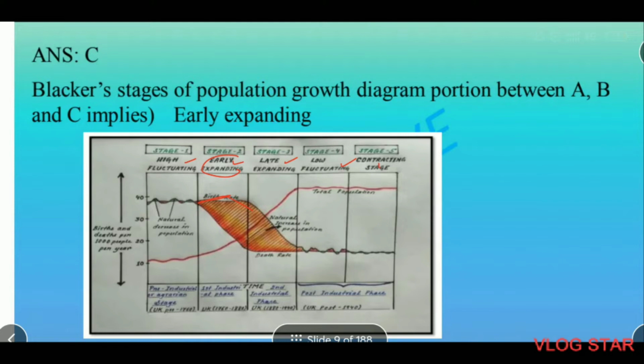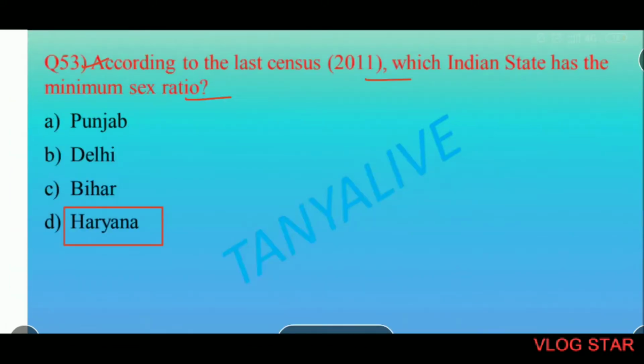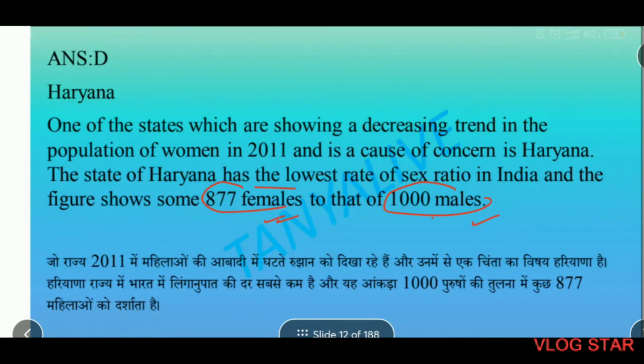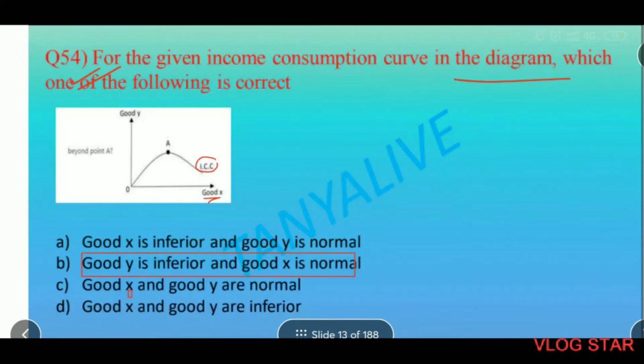According to the last census 2011, which Indian state has the minimum sex ratio? Haryana has the minimum sex ratio. Haryana is one of the states showing a decreasing trend in the population of women in 2011, and is a cause of concern. The state of Haryana has the lowest sex ratio in India, and the figure shows some 877 females to that of 1000 males.